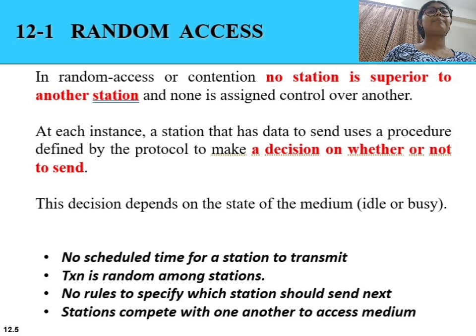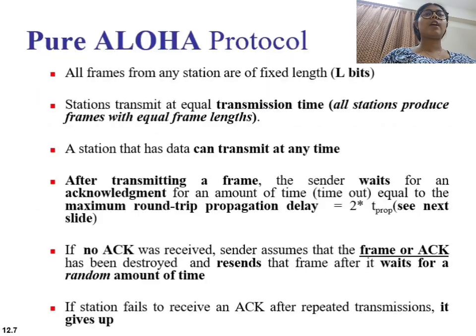Because the stations compete for access, collisions may occur, but the protocol includes methods to handle these collisions. One of the earliest and simplest random access protocols is ALOHA. In ALOHA, we will further study pure ALOHA and slotted ALOHA and which has better efficiency. So now let us discuss pure ALOHA.